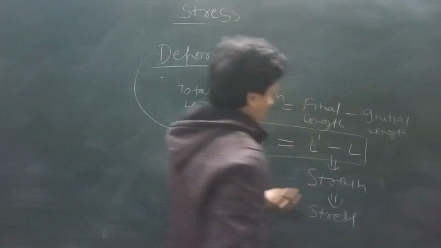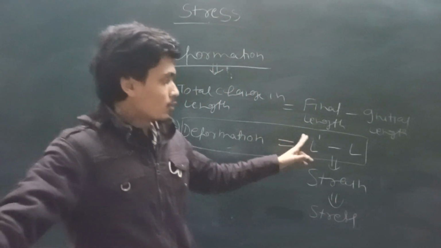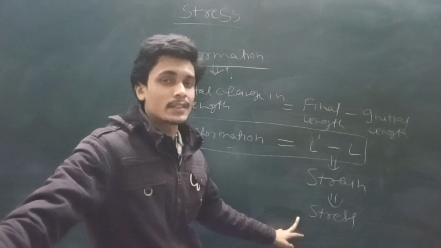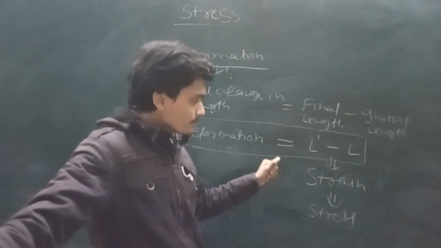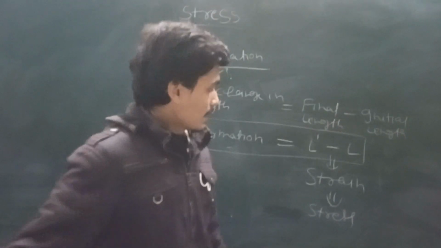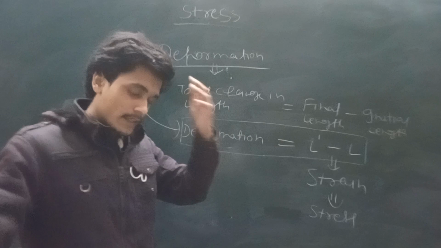So first due to deformation we got strain, and due to the strain we got stress. So always strain comes first, then the stress. Now see what is the stress.